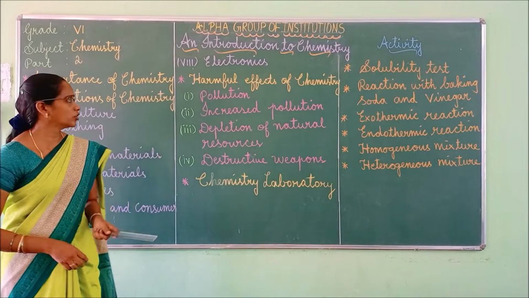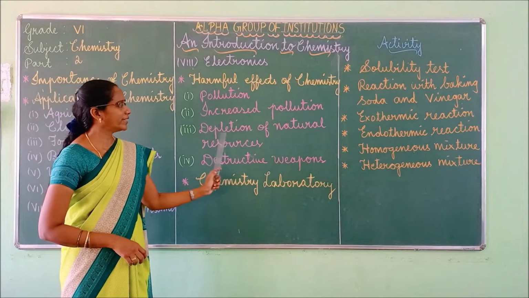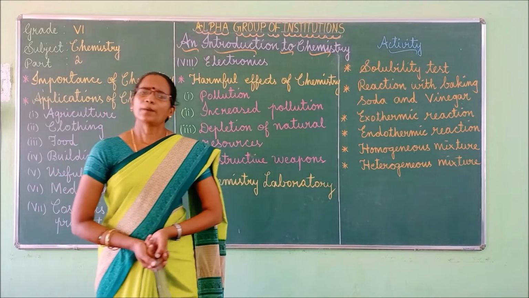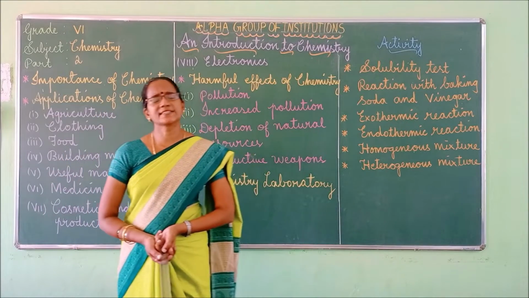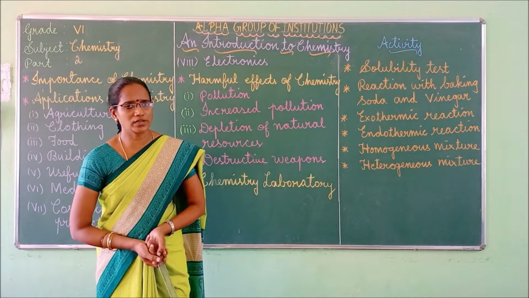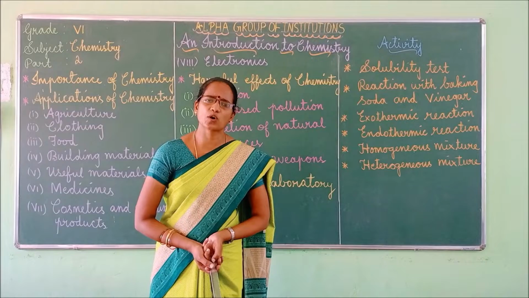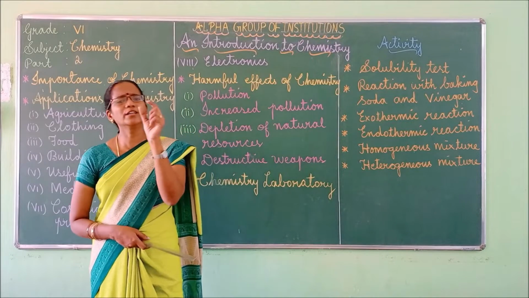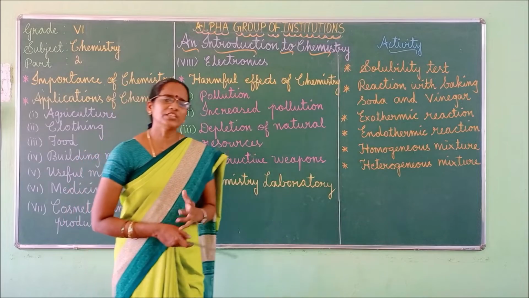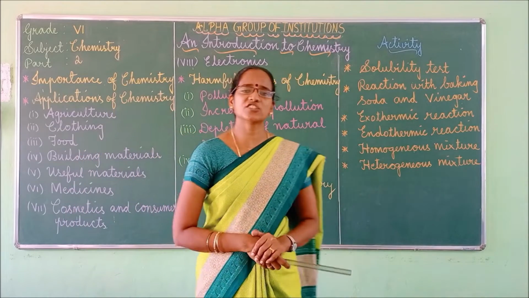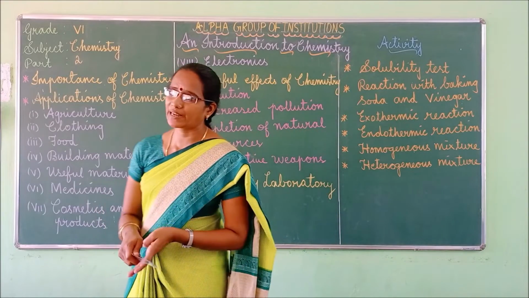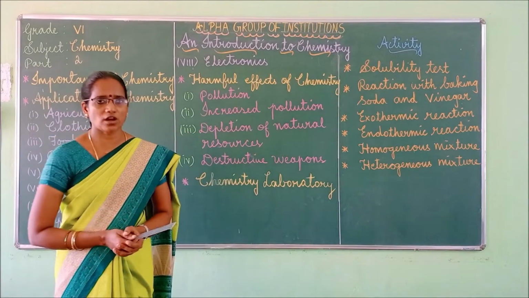Right, children? Good. So next one is about depletion of natural resources. Application of chemistry has influenced the depletion of natural resources. Depletion means what? It is nothing but reduced in quantity. That is called depletion. Depletion of natural resources such as coal, petroleum, diesel, minerals, forest, etc.